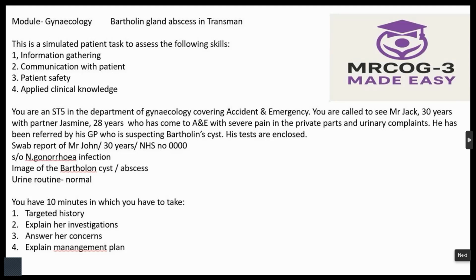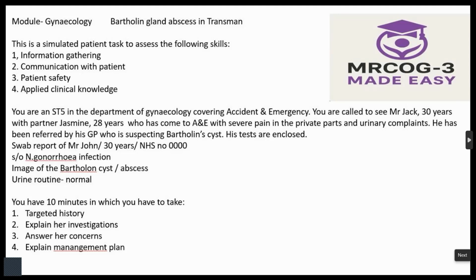Then second thing, we will send some blood tests also, Jack. That is to know your blood strength, and also the kidney. We want to check kidney function and liver function also, and sometimes the glucose levels also. Then we will connect you to the GUM clinic, that is genitourinary medicine, where they will screen you and check for other infections. They will usually screen both partners and rule out other infections. Then we will also connect you to the gender clinic specialist to review the case.